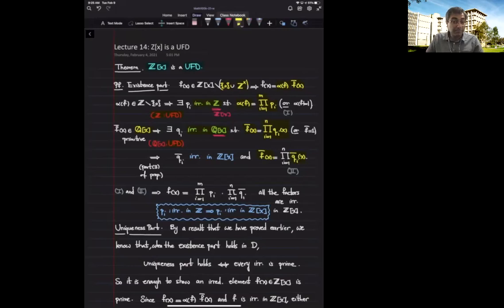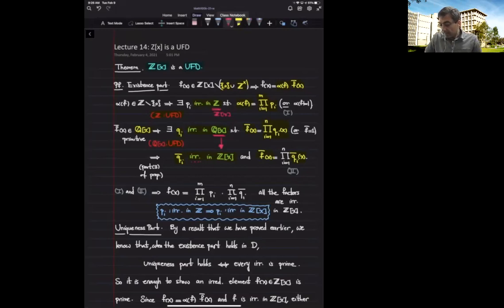And in the proposition we showed that knowing that Q sub i is irreducible here is equivalent to saying that Q sub i bar is irreducible in Z bracket x. So I did the magic by looking at the primitive form of Q sub i. I changed Q bracket x to Z bracket x, and end up getting some irreducible element of Z bracket x.